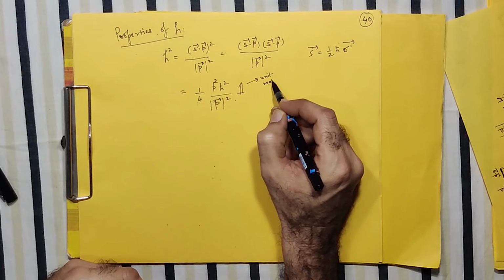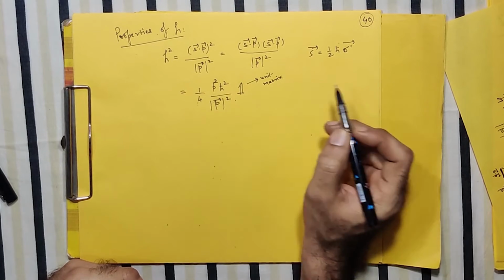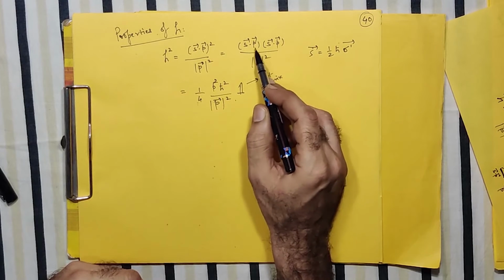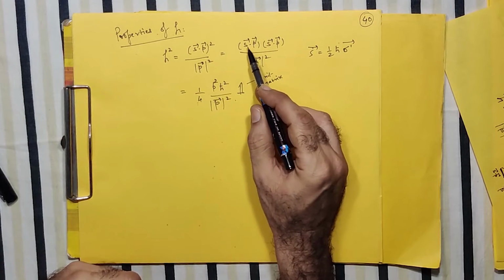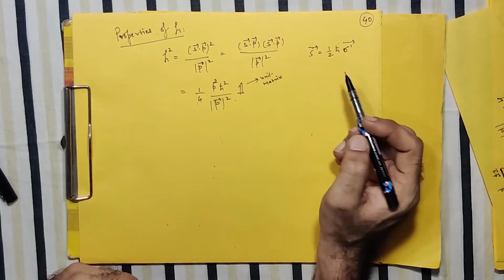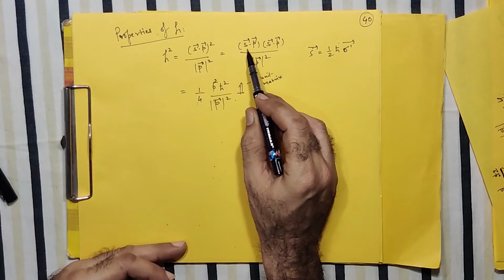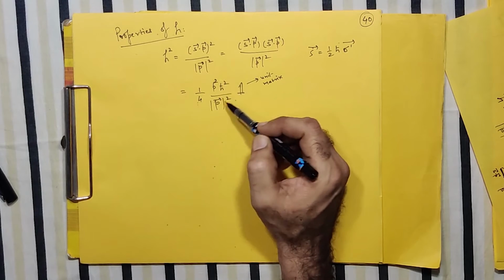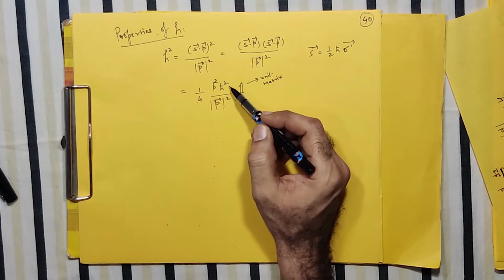So by simple S dot P, I think in fact it is not very simple as such, but you can prove that. In fact, you can take it as one example that prove that this S dot P 2 times, that is (S dot P) whole square, can be written like this, 1 by 4 P square H cut square.